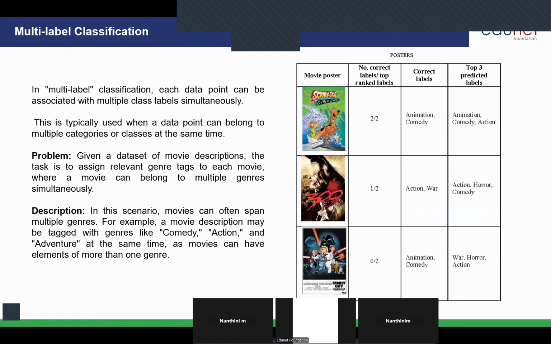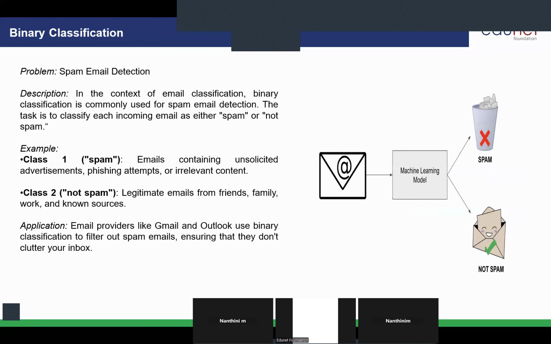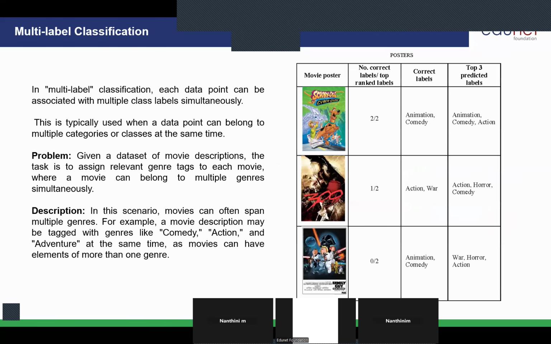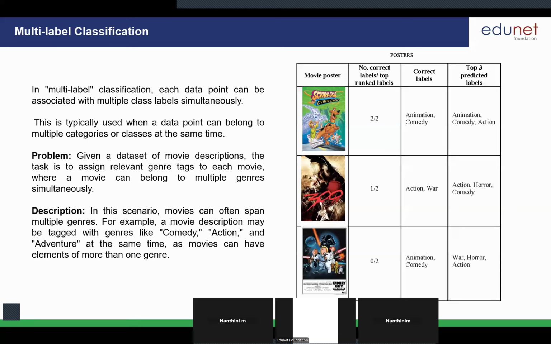Now, there is one more classification called multi-label. I don't know how many of you are aware of this particular classification. When we are talking about multi-label, one data point will be mapped to multiple labels, more than one label. That is multi-label classification. I can give you one famous example.